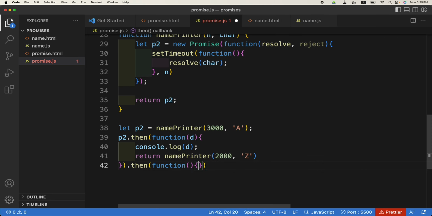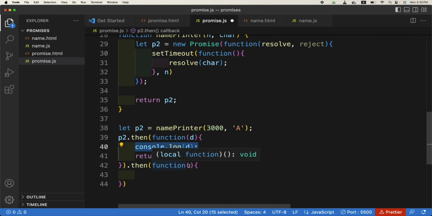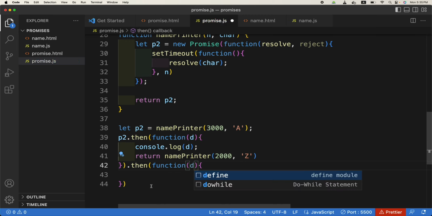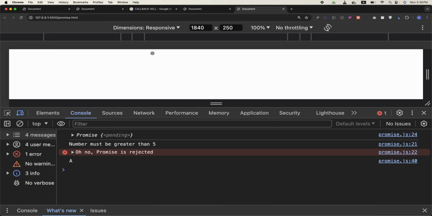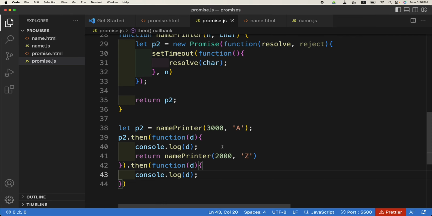And like this. Okay, and here we will console.log d again. So what will d be? It will be Z, and it will be after 2 seconds. So let us see, that has been printed. What is your next guess?